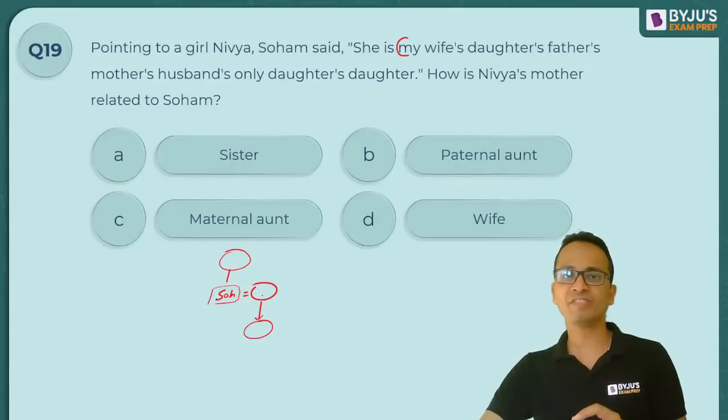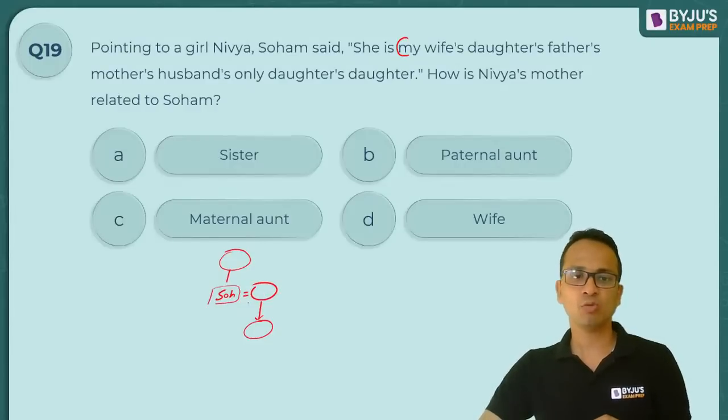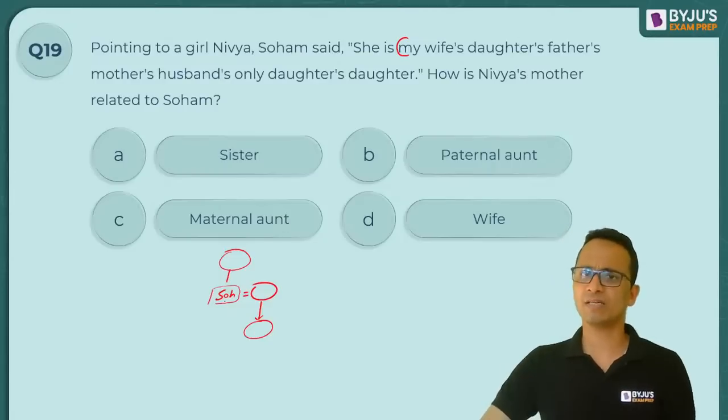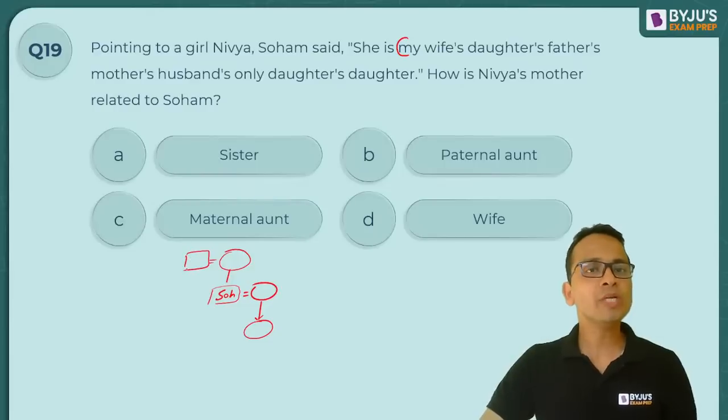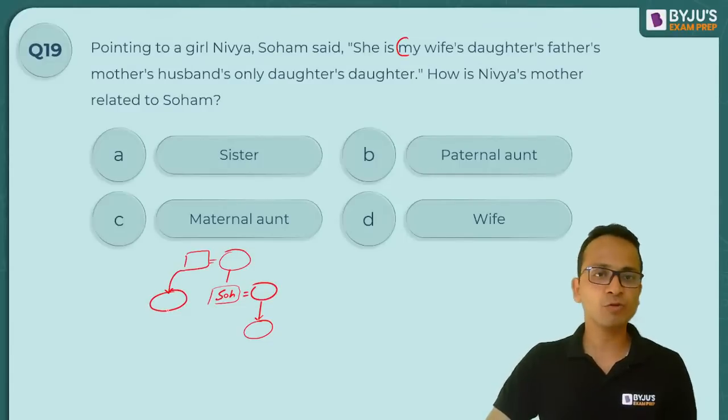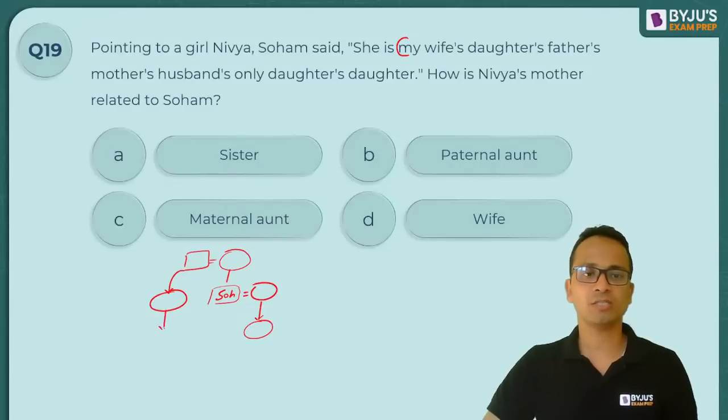So my wife's daughter. So my wife's daughter will be my daughter. Daughter's father will be myself. Father's mother, mother's husband. So mother का husband will be my father. Husband's only daughter. So इसकी only daughter, that means सोहम की sister हो गई वो, daughter's daughter. So this person is Nivya.